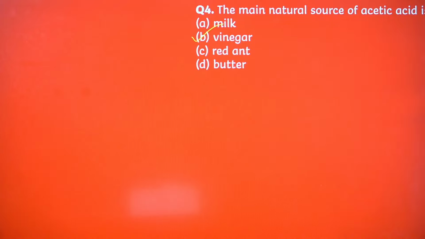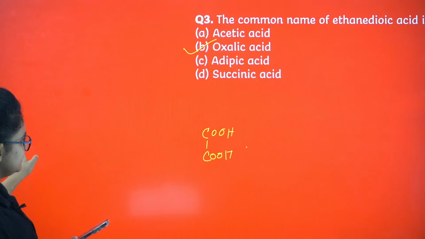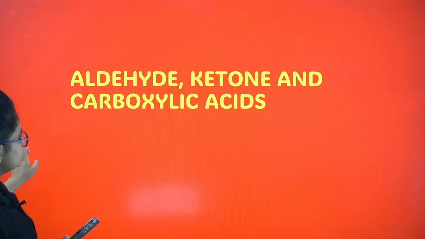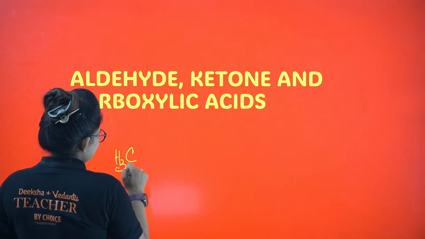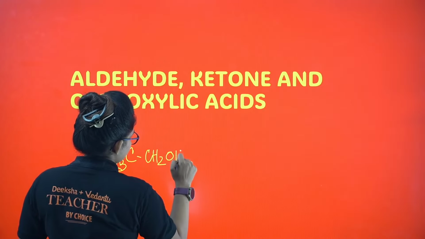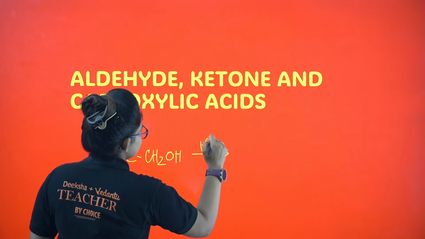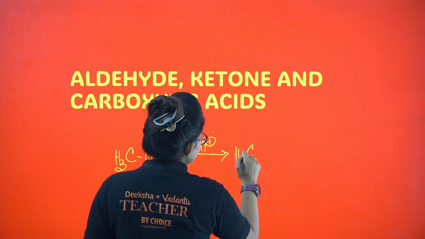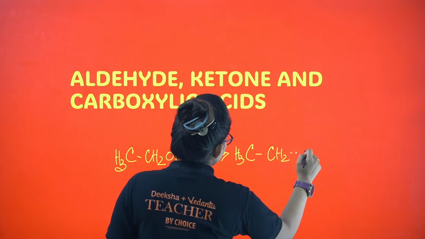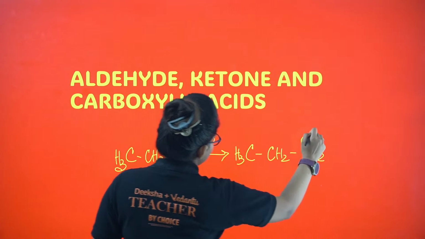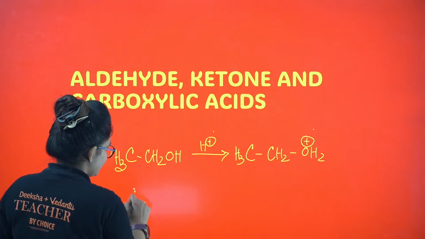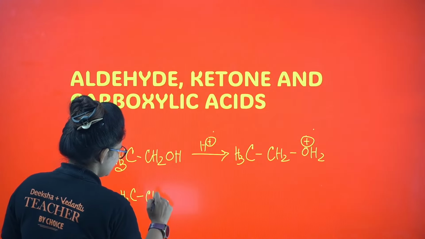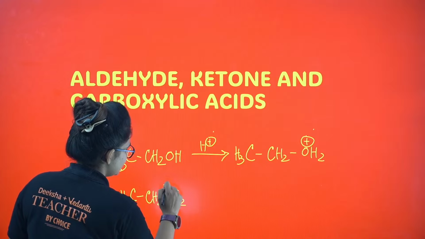Acid catalyzed dehydration of ethanol. Definitely I can go back. So what is basically happening? I'm showing it here itself. Let's say I am having CH3, CH2, OH. At first I will treat it with H plus, so I will end up with CH3, CH2, OH2 plus. This is protonated alcohol. Now in the next step, CH3, CH2, OH2 plus has become a very good leaving group.